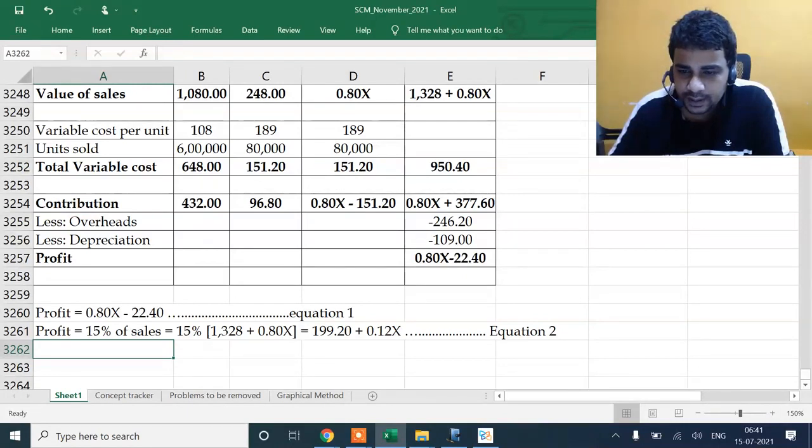Do let me know if at all any computation error has happened, if at all you find anything.